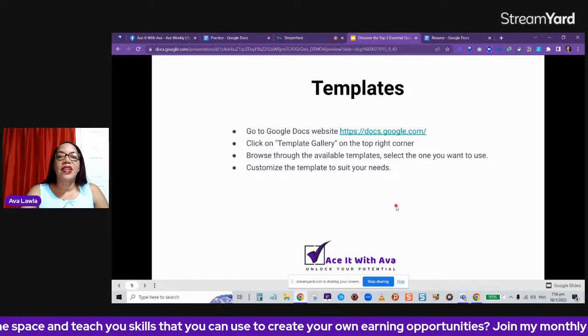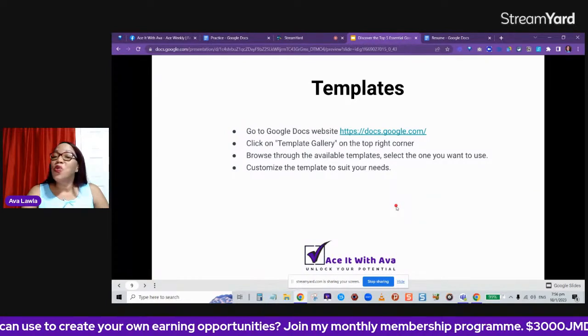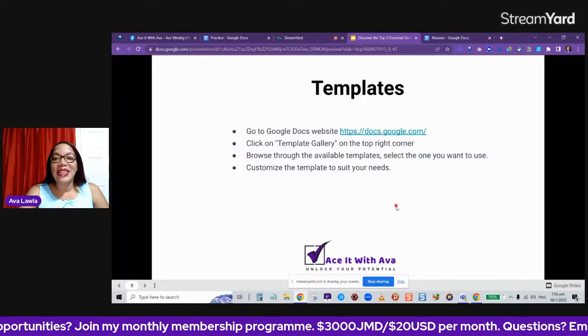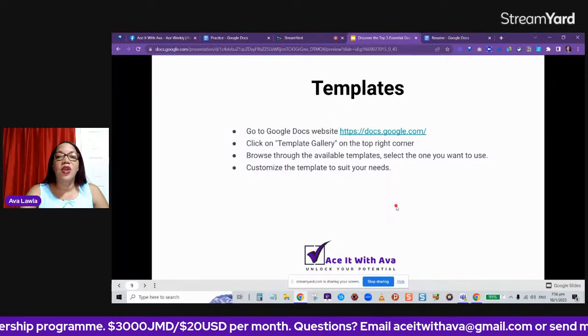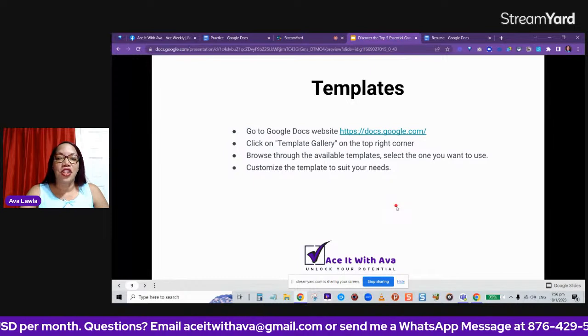Now, some of these features, as I said, I know you may know of them. Some persons may know of them but aren't using them. Some may not know of them at all, but after tonight's session, I'm sure everyone will be using these features to make your Google Docs experience more efficient.